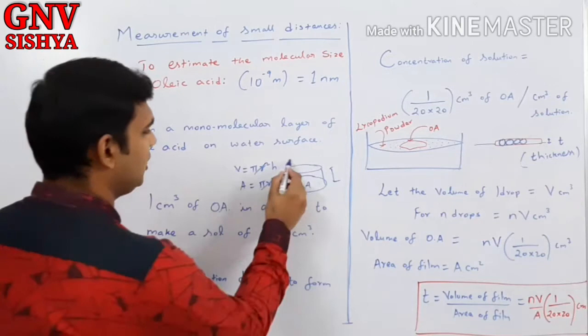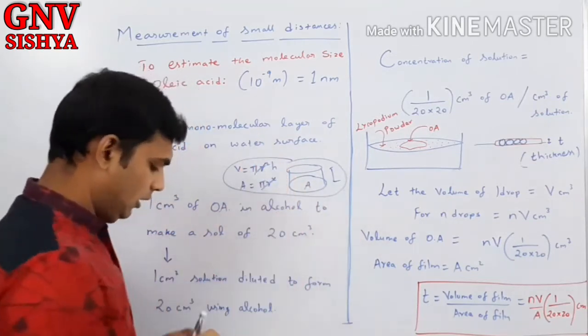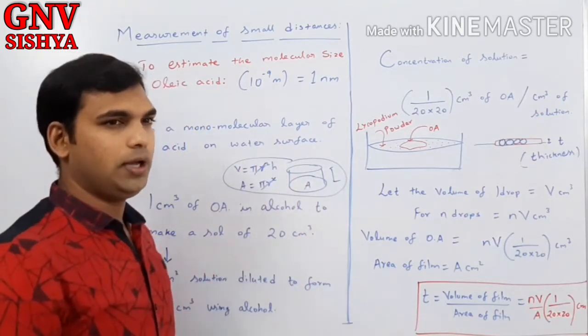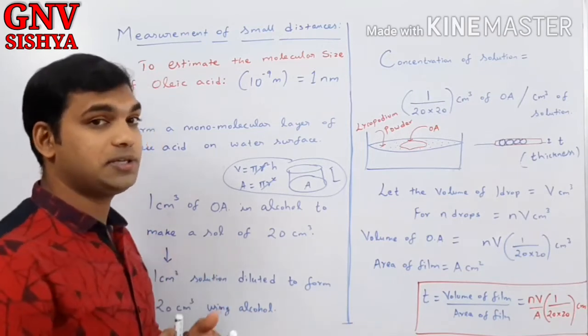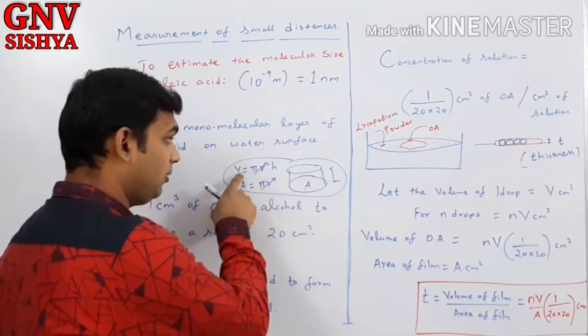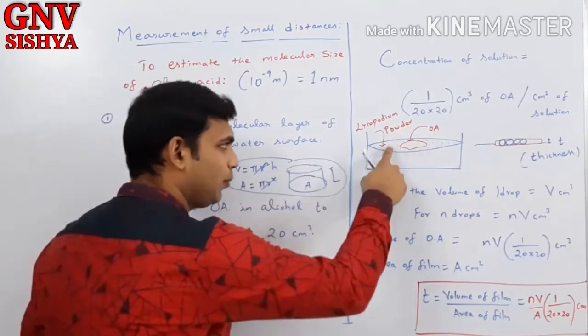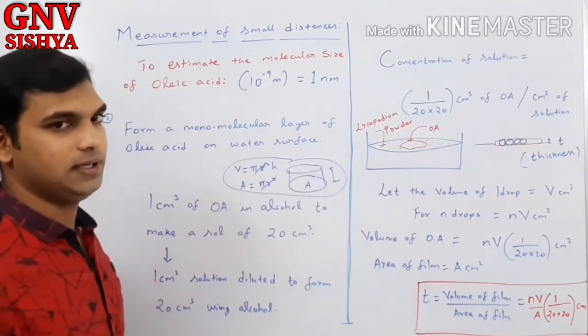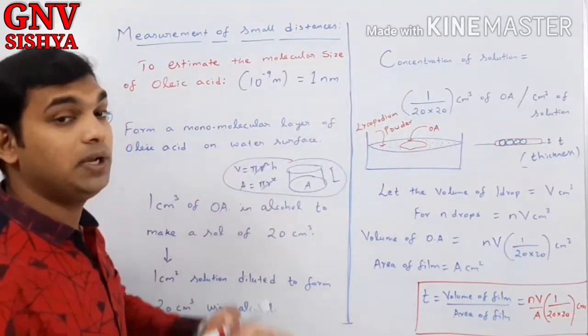So the same simple mathematical application we are going to do here. That is why we calculated the concentration perfectly. Now we know the volume of oleic acid, and we are also going to calculate the area of the oleic acid film. Volume we have almost calculated. Now we will calculate the area.